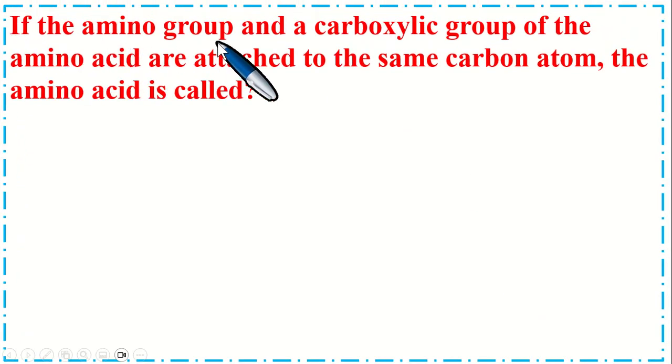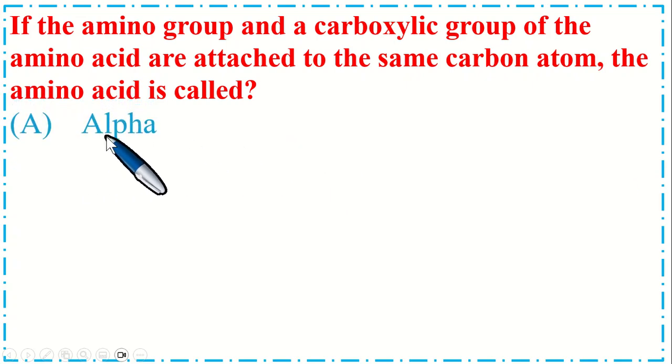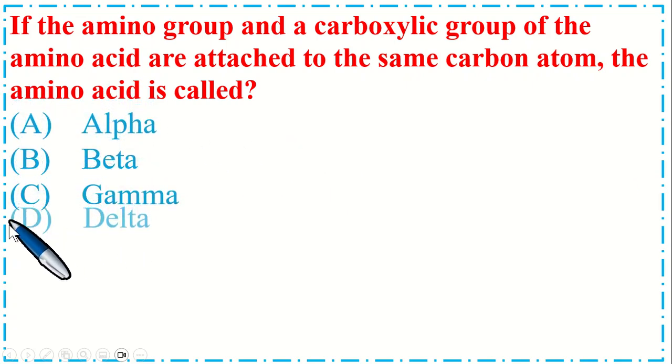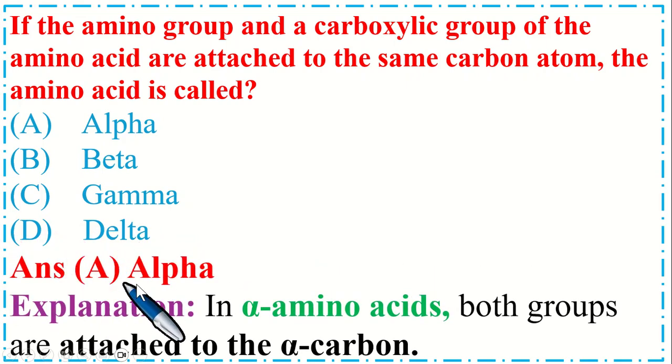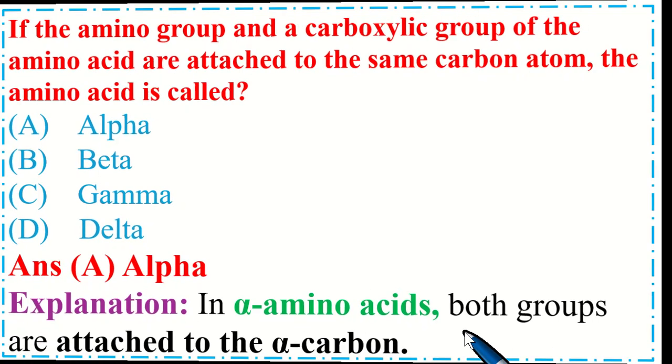If the amino group and the carboxylic group of the amino acid are attached to the same carbon atom, the amino acid is called option A, alpha. B, beta. C, gamma. And option D, delta. So the correct option is A, alpha. In alpha amino acids, both groups are attached to the alpha carbon.